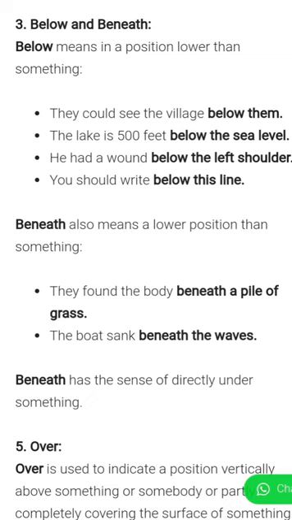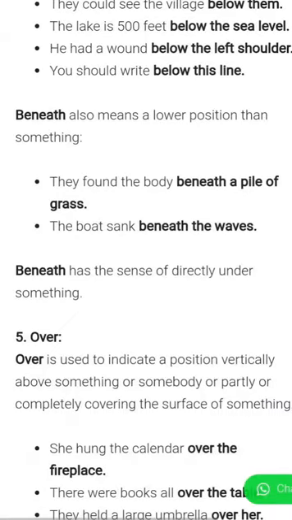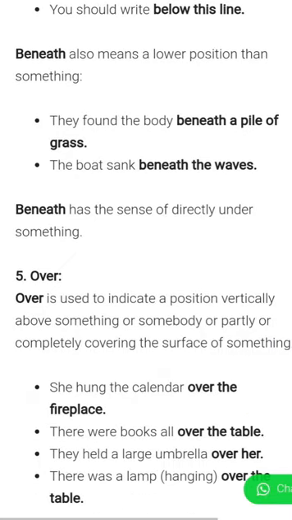When already one thing is there and after that one more thing is there below it, then we will say below. Beneath also means a lower position than something. It's also meaning the same. They found the body beneath a pile of grass. The boat sank beneath the waves. Beneath has the sense of directly under something.